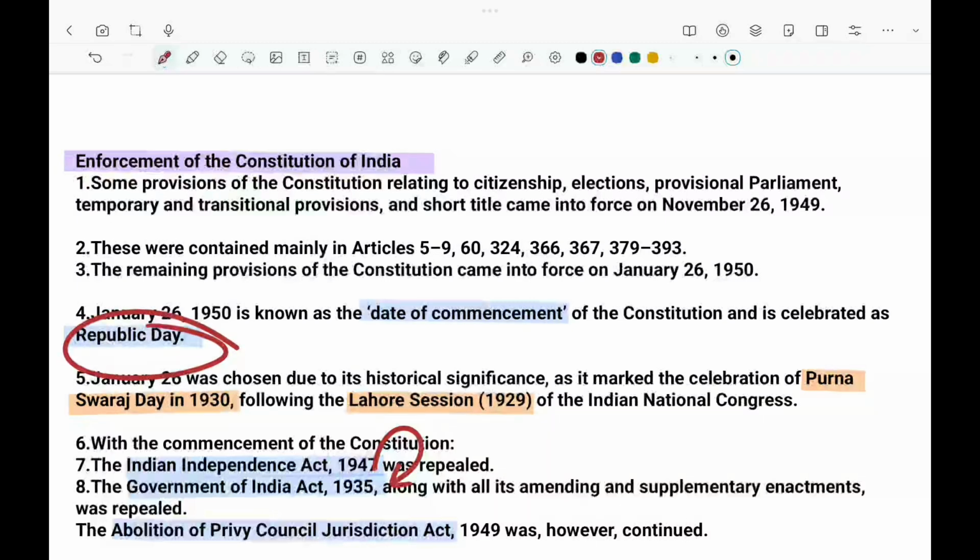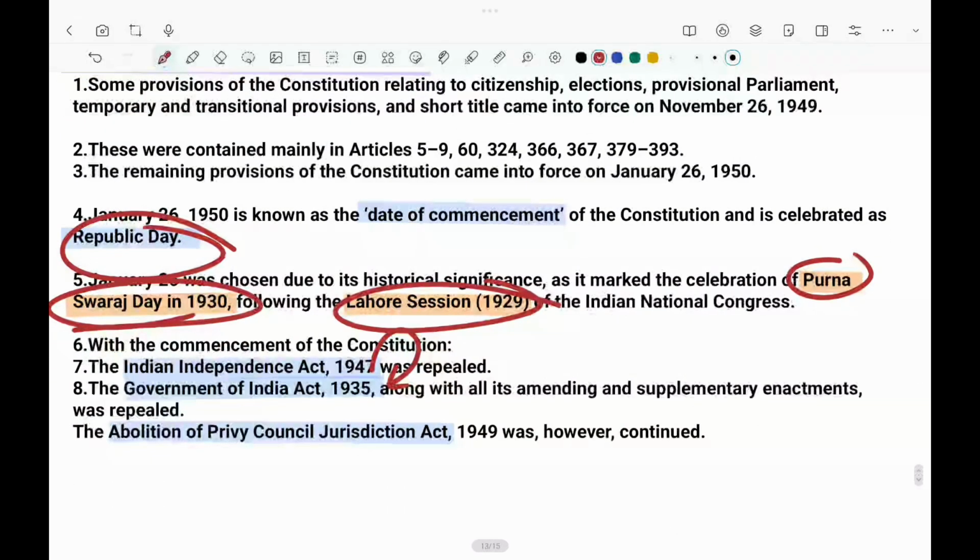They may have wanted to make a historical significance for the Purna Swaraj Day in 1950. This Purna Swaraj Day and the Lahore session we are going to discuss in our next session, but these are the points that as of now you can remember. Before that, these are the articles that came to implement.